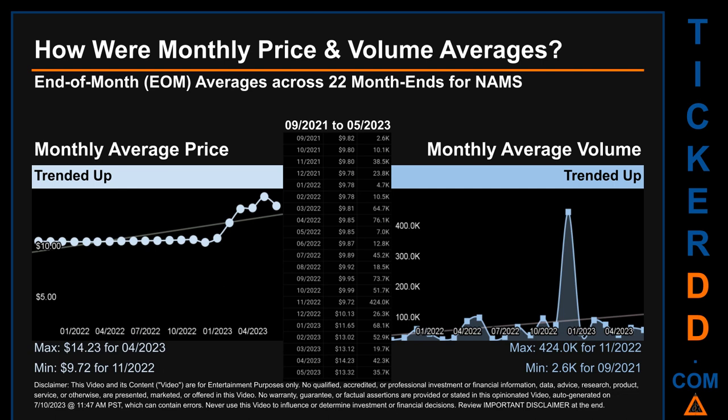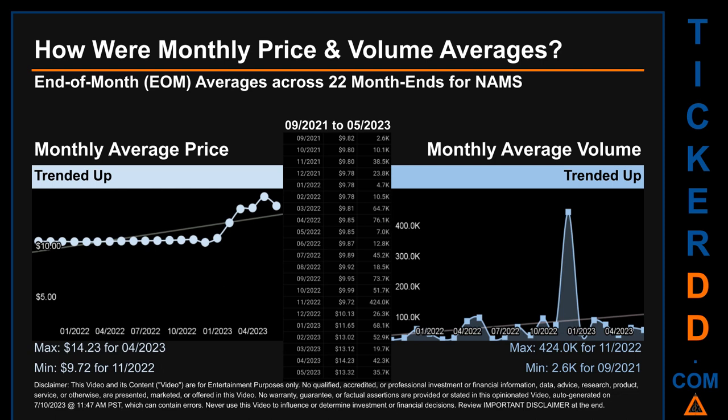How were price and volume averages for NAMS? Across 366 trading days, there were a total of 22 month ends, of which monthly averages for daily price and volume were calculated. Overall, monthly price average trended up while monthly volume average trended up. The maximum end-of-month average price was $14.23 for 04/2023 while the minimum was $9.72 for 11/2020.